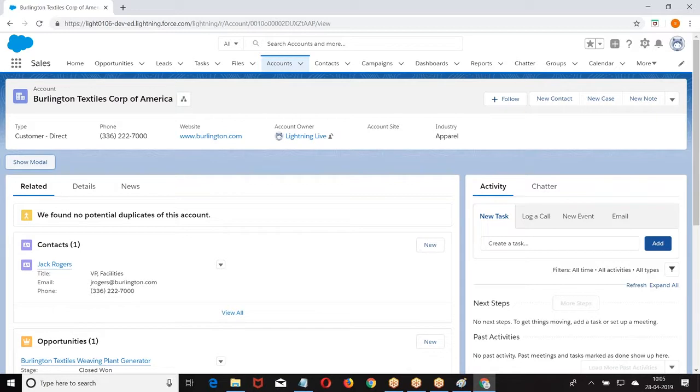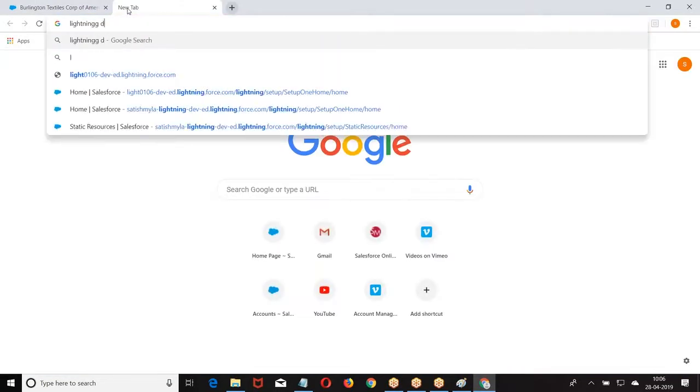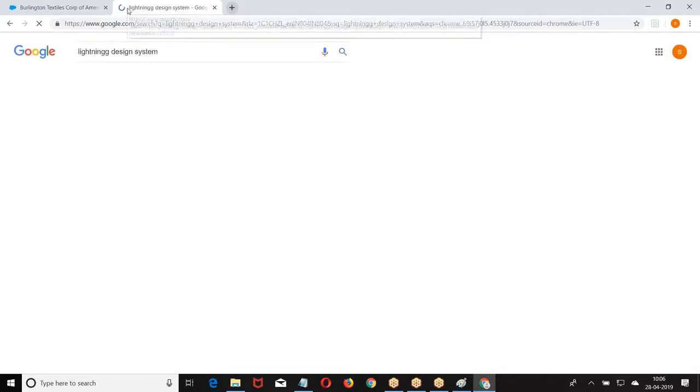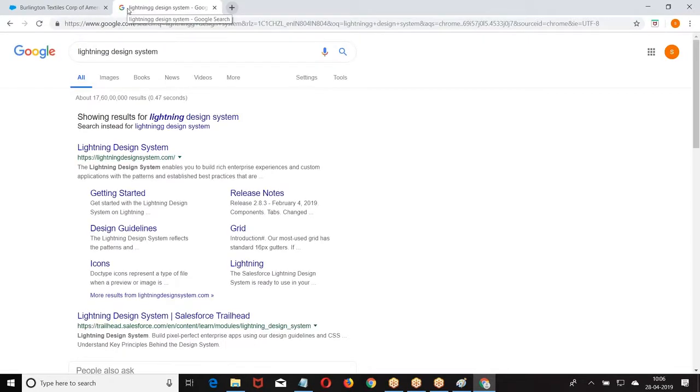Clear for everyone? Right. The next one, the third one, is Lightning design system. Because these are the three terms. The moment I say Lightning, these are the three terms you find: Lightning experience, Lightning platform, and Lightning design system.